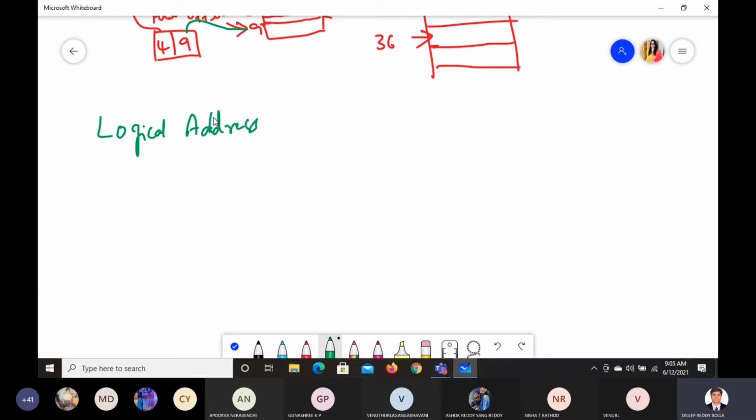We have a logical address. This logical address is of 31 bits. Then we have the logical address space, which is going to be equal to 2 power 31. So what is that?